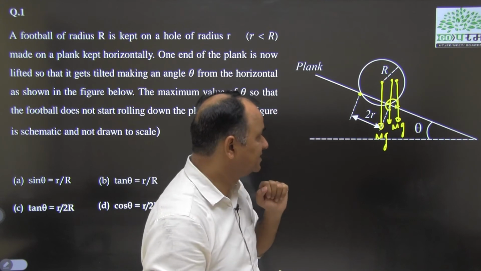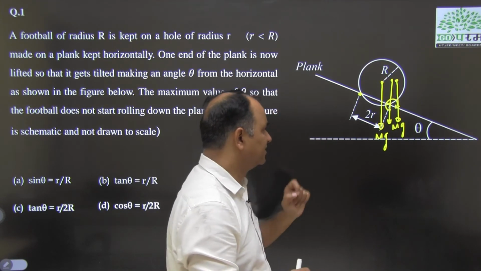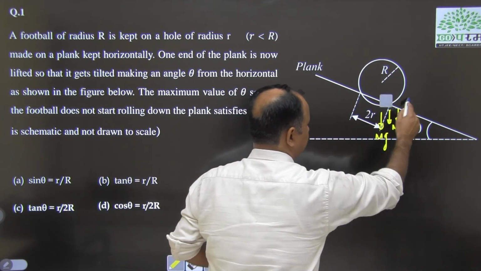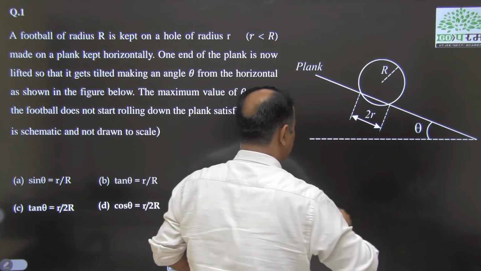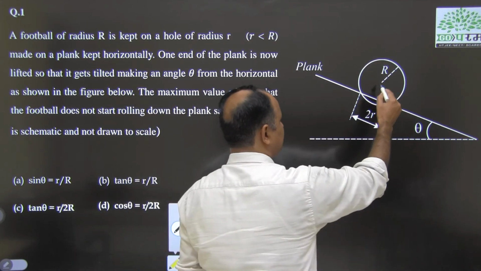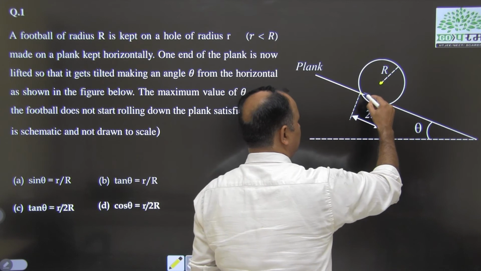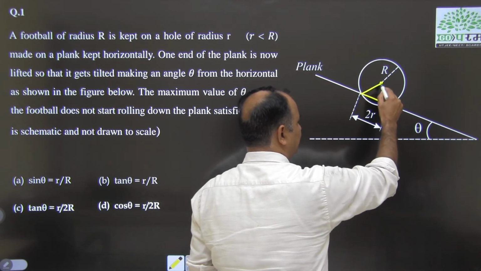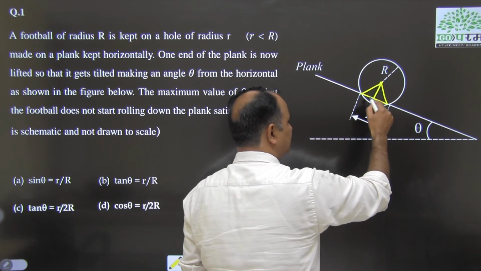Now, if I draw a figure, see carefully. I am going to show the situation. In this position, this is the center of the sphere, this football, and this is a chord. If I drop a perpendicular, it will bisect the chord.